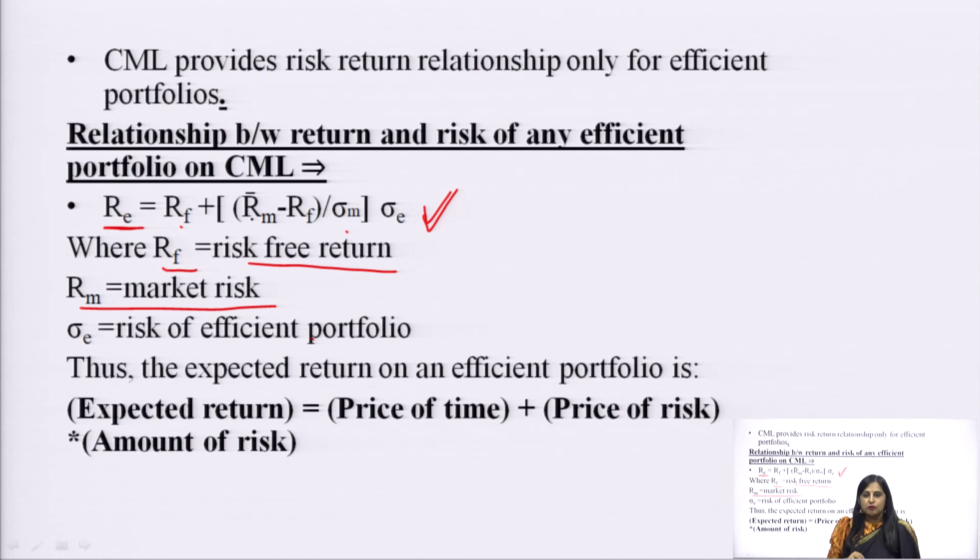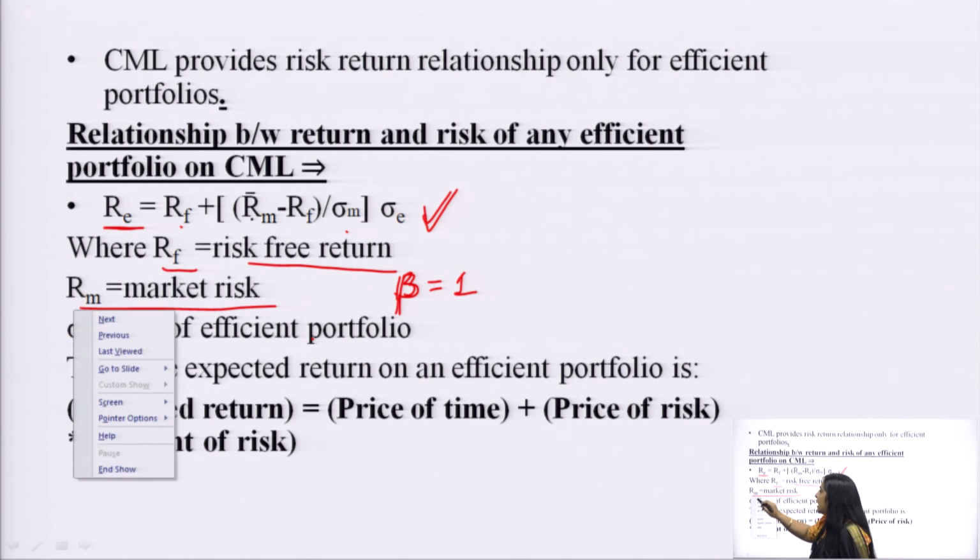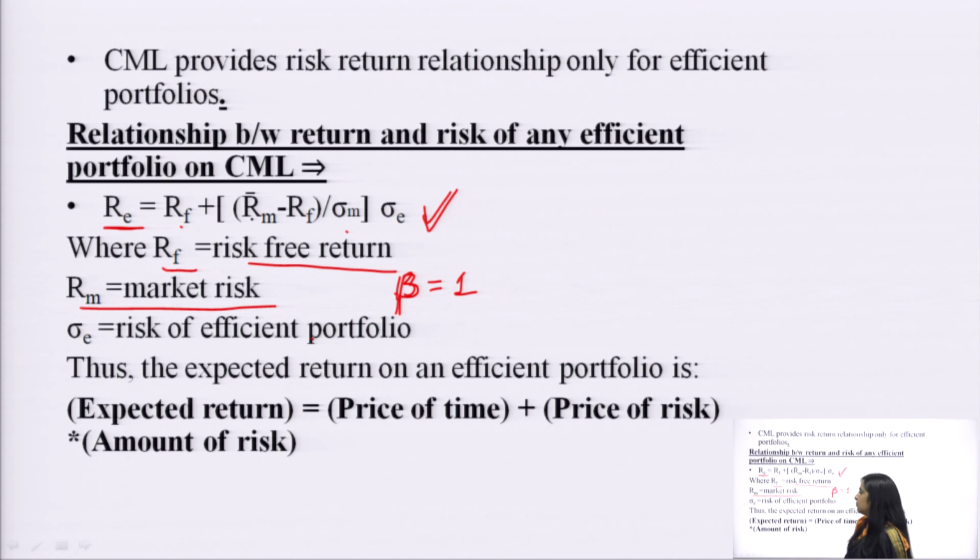Now, what is a market portfolio? A market portfolio is that portfolio which has all the securities present in the market. It means this portfolio is a well diversified portfolio. It means this portfolio would have beta equal to 1, meaning its systematic risk is equal to 1. So, it has all the securities in the market, that is why it is called the market portfolio, and when we calculate the return on this portfolio, it is indicated by RM, the return on the market index or market portfolio.